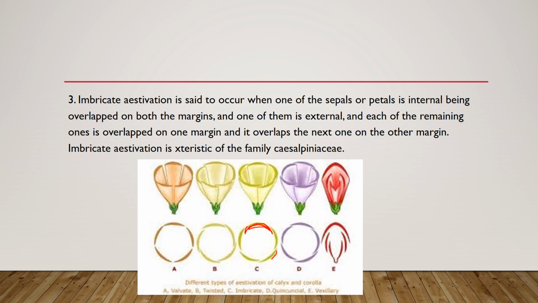This one is completely external, out. So you can observe the two sepals or petals. One of them is completely internal, overlapped, and one of them is external, is out. So this type of aestivation is called imbricate aestivation.